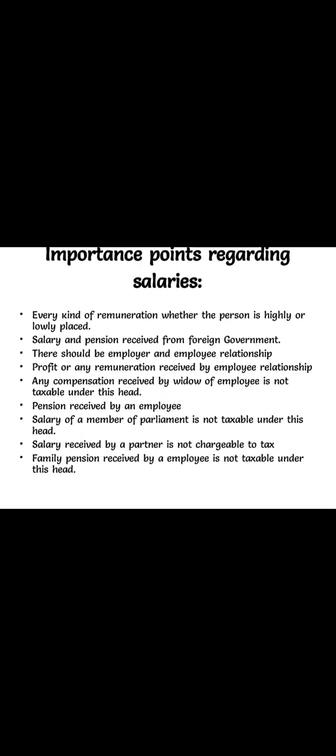Family pension, that is, pension is included in salary income. So if an employee after retirement is getting the pension from their government or any private concern, the pension received by the particular assessee is included in salary. At the same time, consider the pension or family pension received by the employee's family. After the death of the employee, the family may receive the pension from their employer or government. That is not included in the salary income. That is, pension is salary income, but family pension is not included in salary income. The family pension is included in income from other sources.